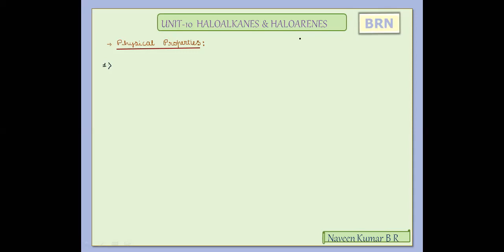To start with, we'll learn the physical properties. First, we'll focus on the physical states of the respective substances. If we take alkyl halides in their pure form, the majority of them are colorless compounds. They do not have any color.